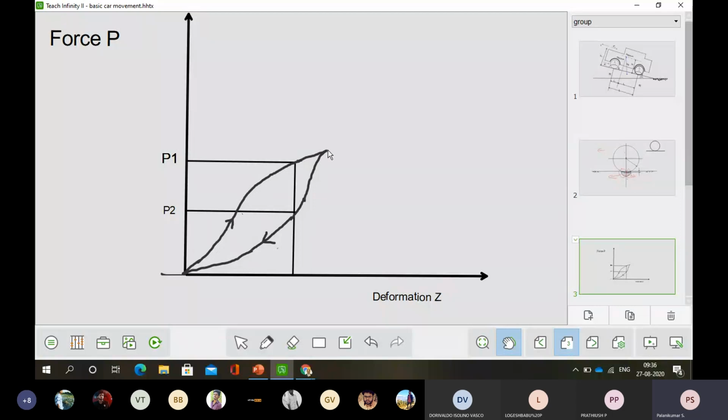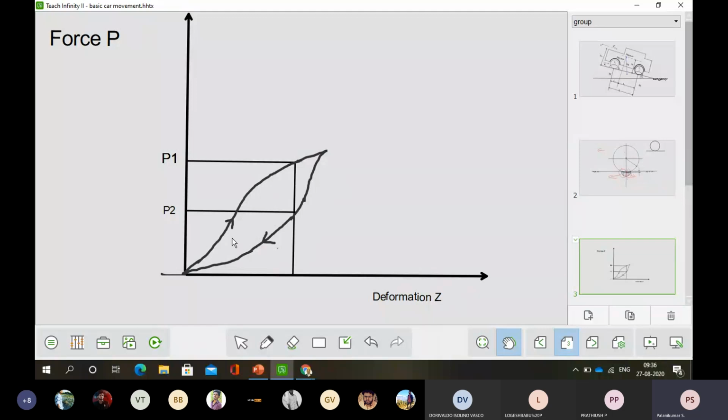When the pressure is decreasing, it does not follow the same line. It follows another line and reaches the original position. That is why the deformation takes place as a hysteresis. This type of graph we call a hysteresis.